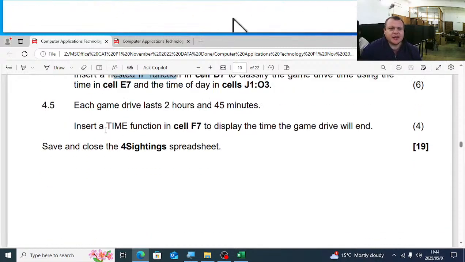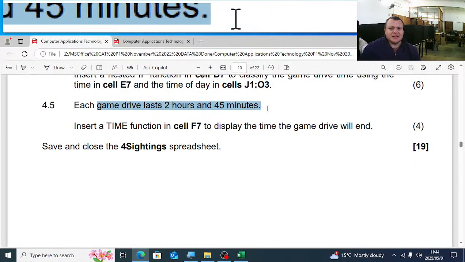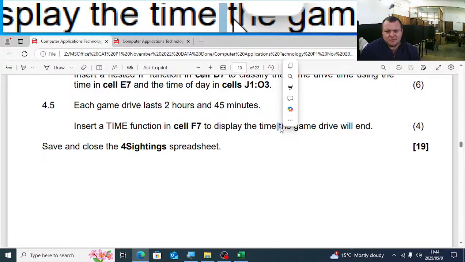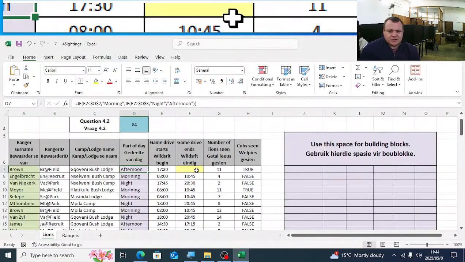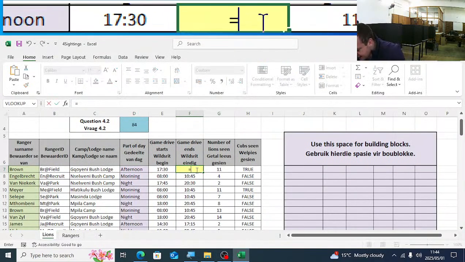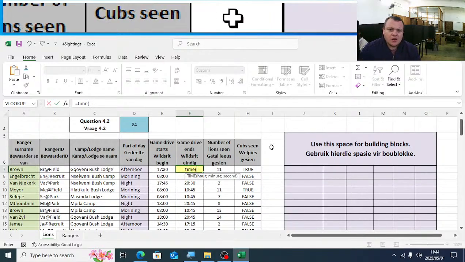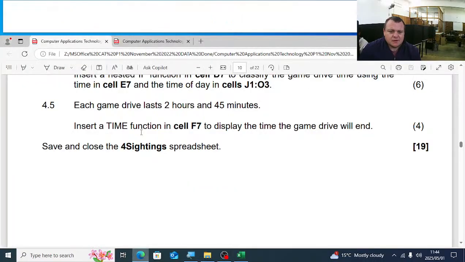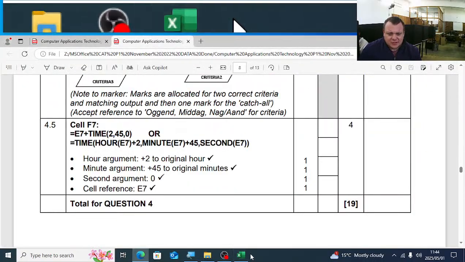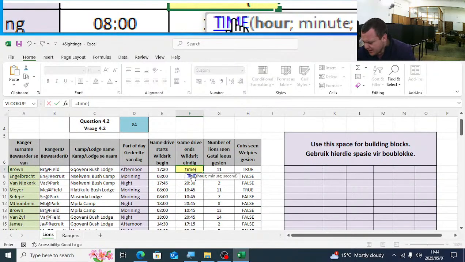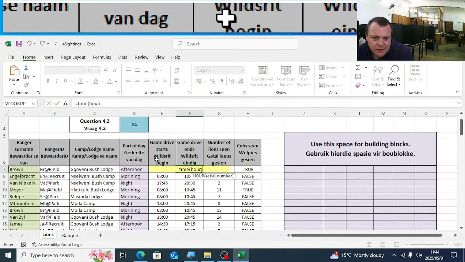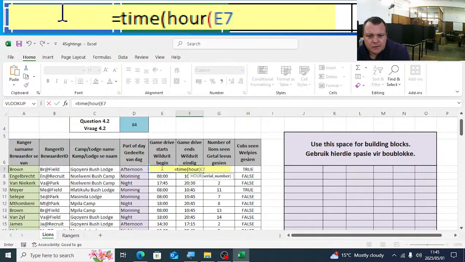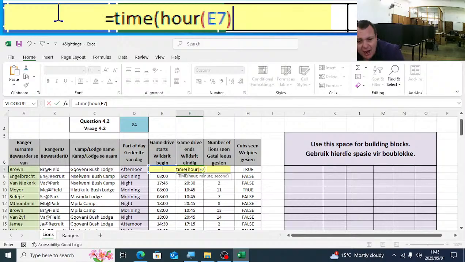The next question, each game drive lasts 2 hours and 45 minutes. Insert a time function in F7 to display the time the game drive will end. So there it's when it will end. We will use the time function, and they tell us to insert a time function. So we're going to say there the time, the hour of E7, the time of E7, that's the hour of E7.